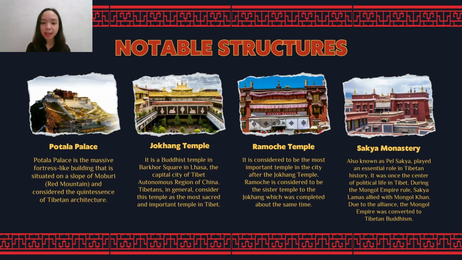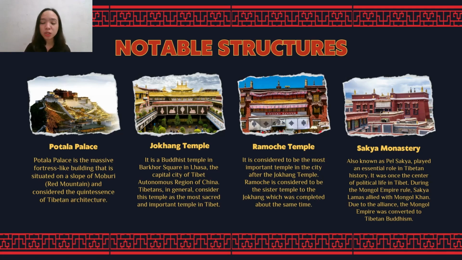Next is the Jokhang Temple. It is a Buddhist temple in Barkor Square in Lhasa, the capital city of Tibet, Autonomous Region of China. Tibetans in general consider this temple as the most sacred and important temple in Tibet. According to the tradition, the temple was built for the king's two brides, Princess Wencheng of the Chinese Tang Dynasty and Princess Bhrikuti of Nepal. Both are said to have brought important Buddhist statues and images from China and Nepal to Tibet, which were housed here as part of their dowries.